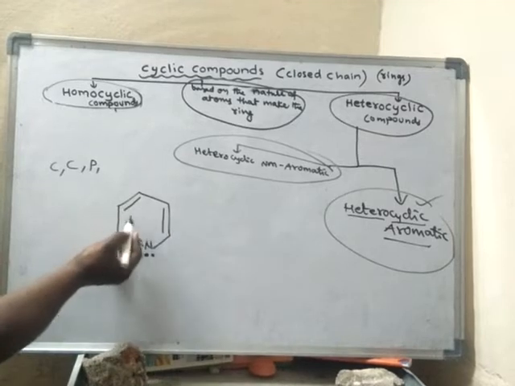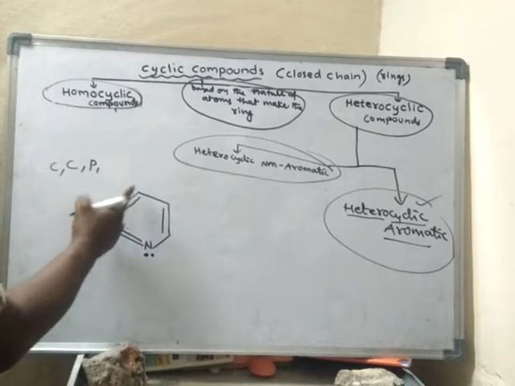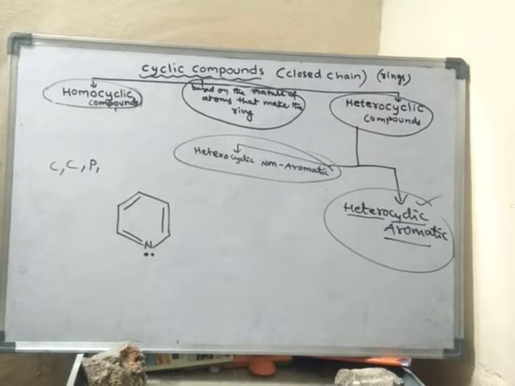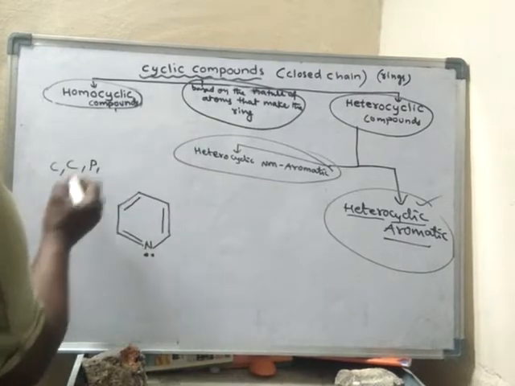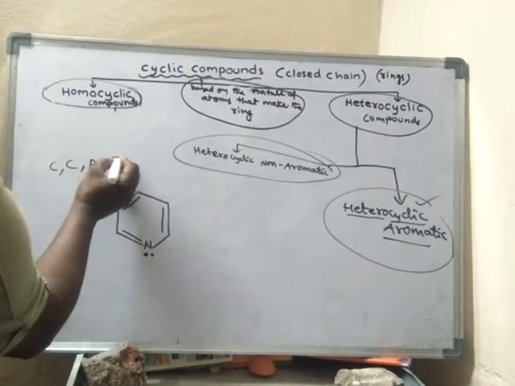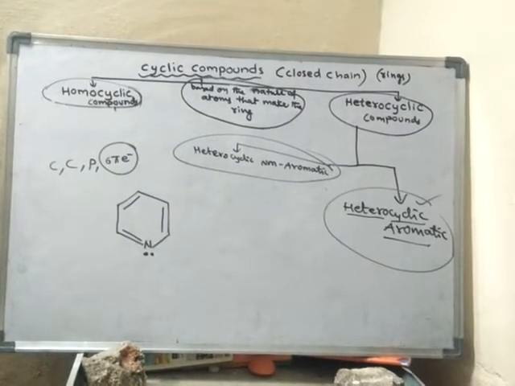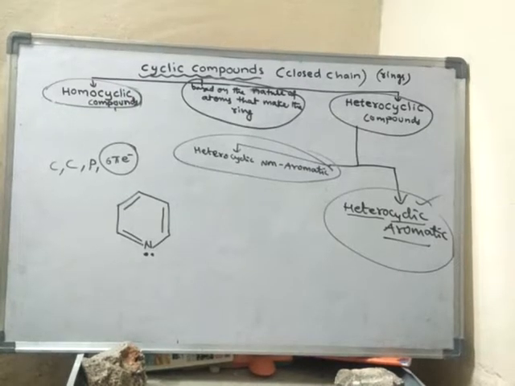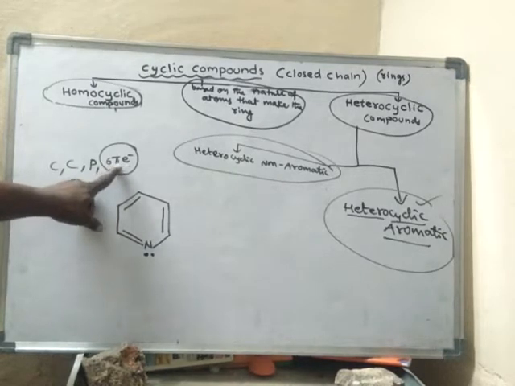Okay, how many pi electrons are there? So how many pi bonds are there? 3 pi bonds. When one ring is there, it should possess 6 pi electrons. So it is having 6 pi electrons. Hence it is an aromatic compound. When one benzene ring is present, it should possess 6 pi electrons. If there is no benzene ring, then it should contain 2 pi electrons. So here one benzene ring is there, so it should contain 6 pi electrons.